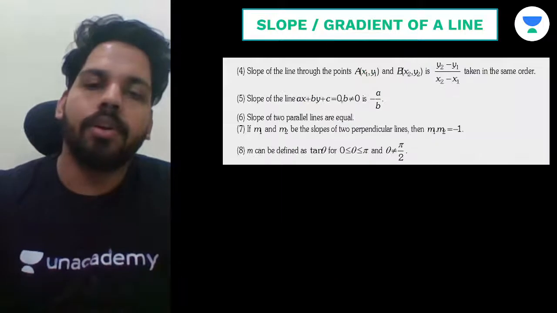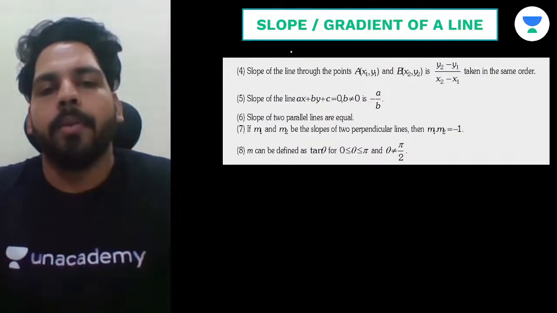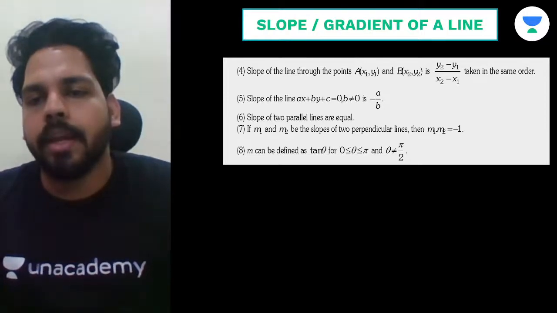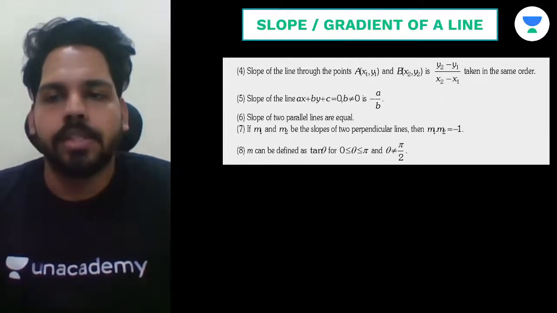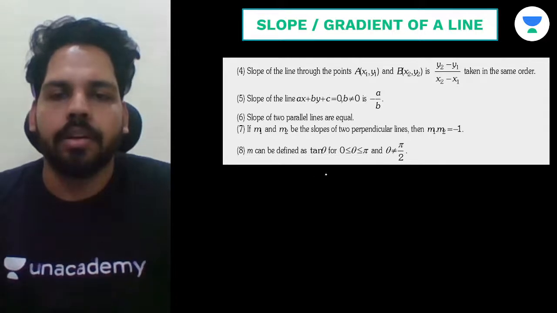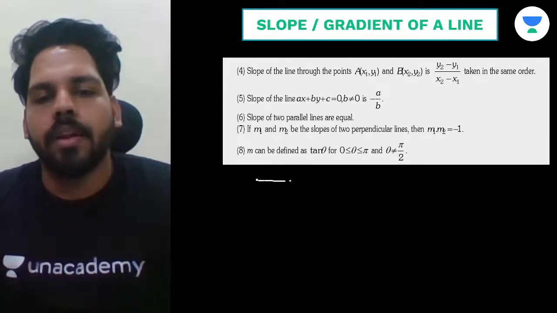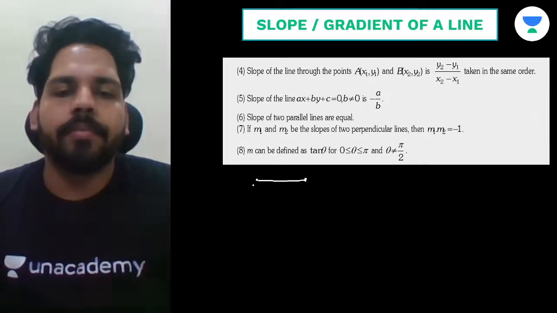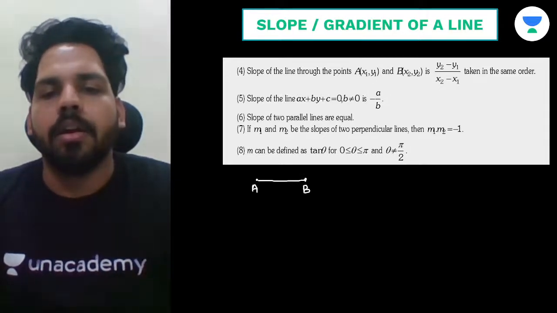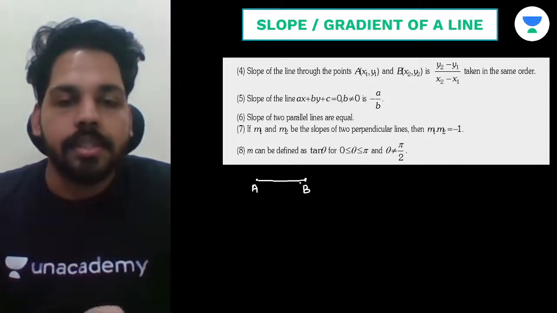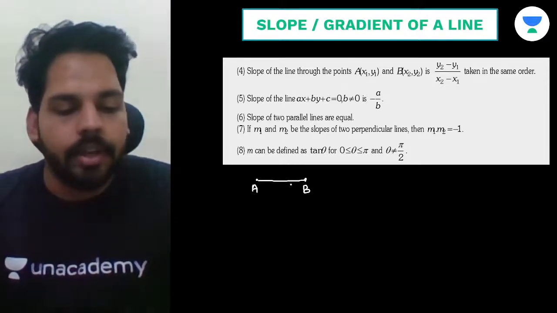Let's move to the next point. The slope of the line through the points A and B is y2 minus y1 upon x2 minus x1, taking in the same order. Let me help you. Suppose we have a line like this, AB, but we are not finding the slope of this line itself. We are just having this line with the direction of the x-axis.